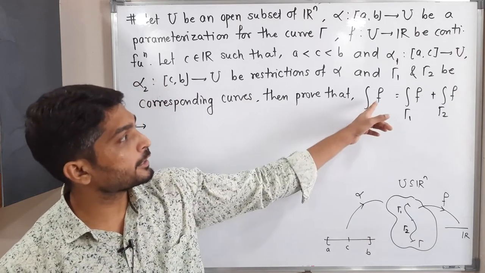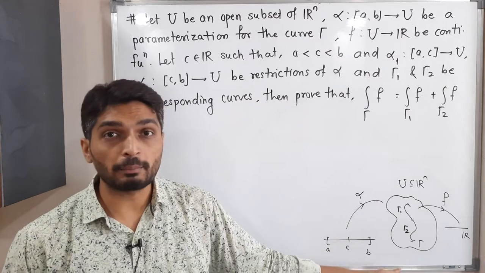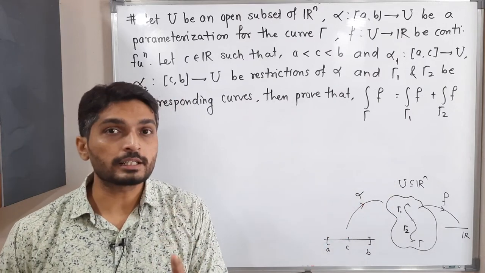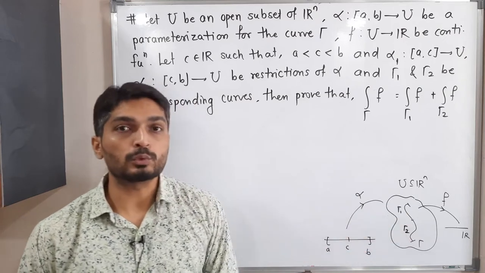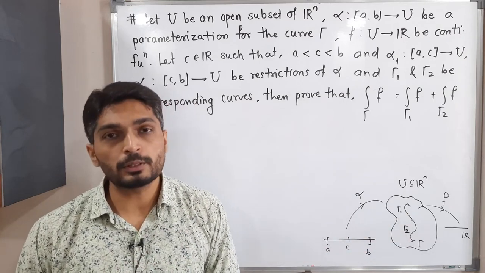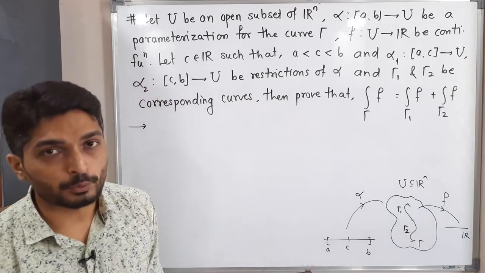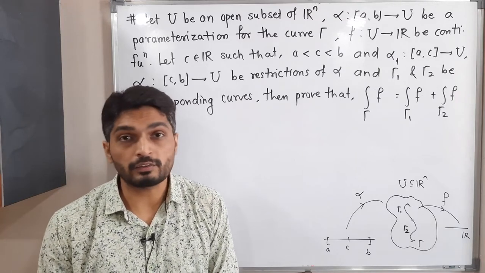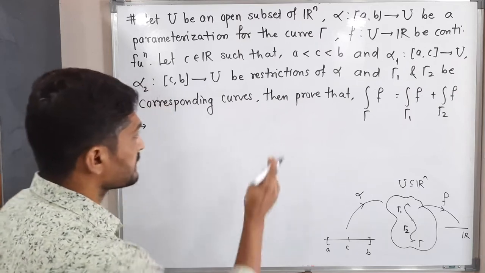We have to prove that the integration of f over the complete gamma is equal to the integration of f over gamma 1 plus the integration of f over gamma 2. This thing we have to prove. Actually the proof is very simple. We can easily prove it simply by the definition of line integral over a scalar field. So we'll start with the left hand side.